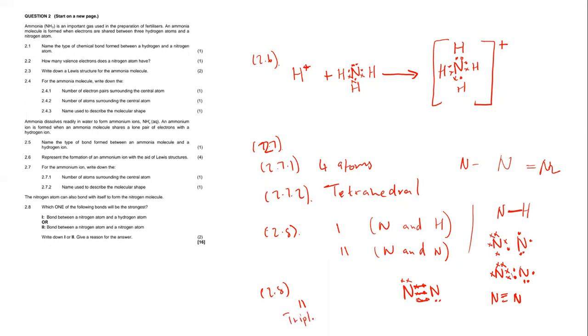A triple bond is stronger than a single bond that we find on nitrogen and hydrogen. And I hope that was making sense.